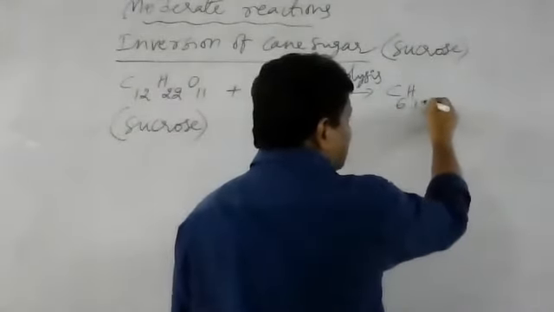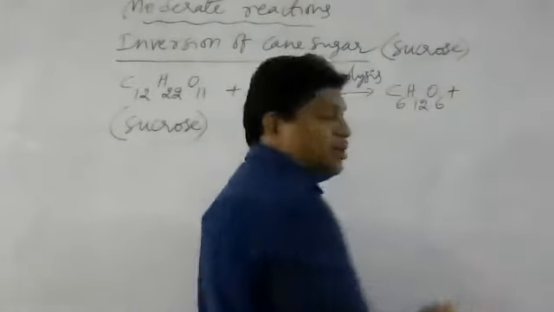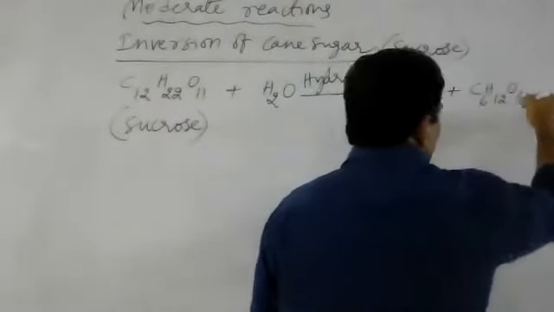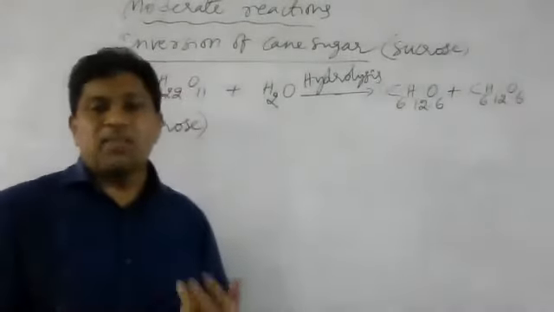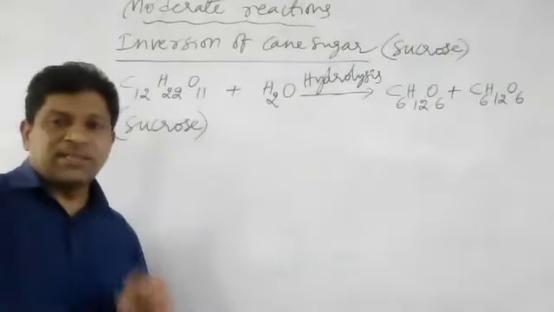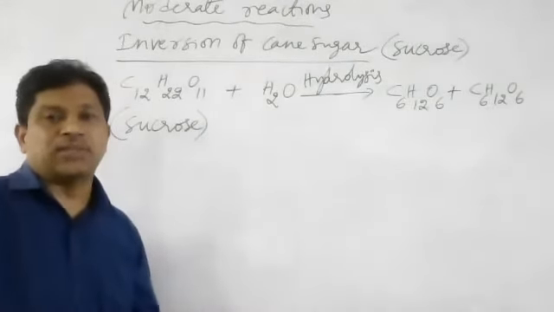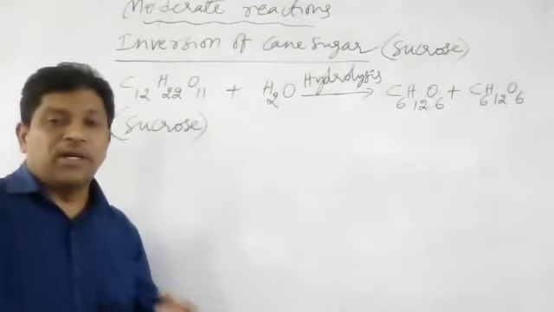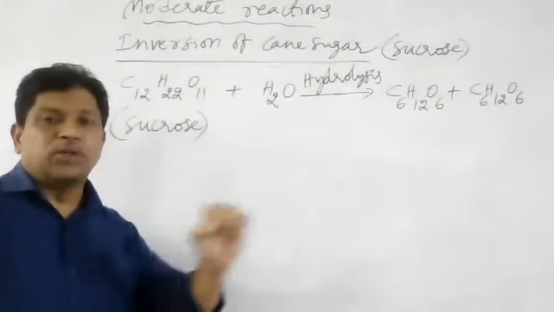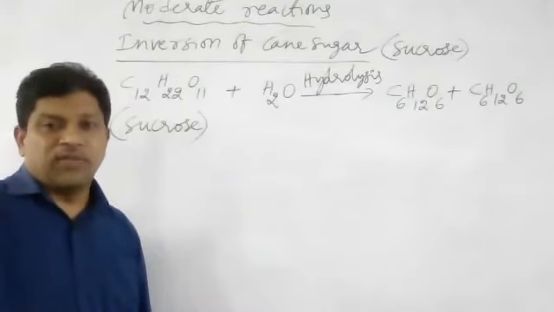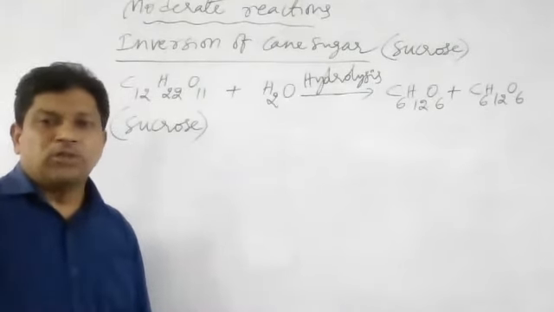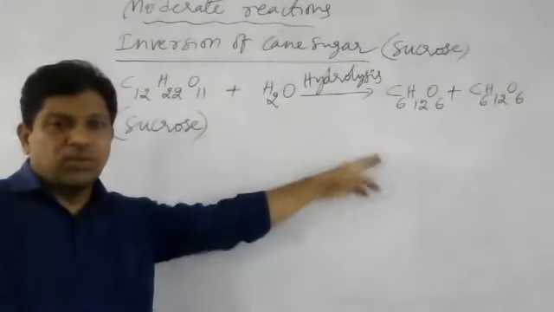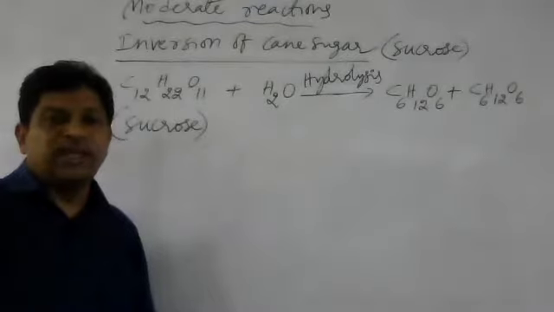Glucose formula is C6H12O6, plus fructose also has the same formula, C6H12O6. Glucose and fructose both have the same molecular formula. Now what is the difference between glucose and fructose? Both have the same molecular formula, but they differ in functional groups, and the structure is different. So when sucrose undergoes hydrolysis, we get glucose and fructose.